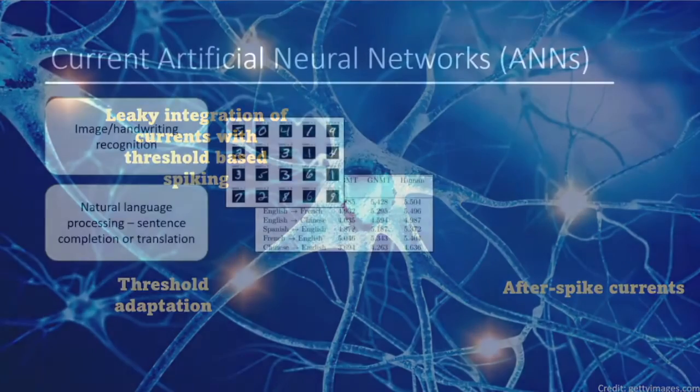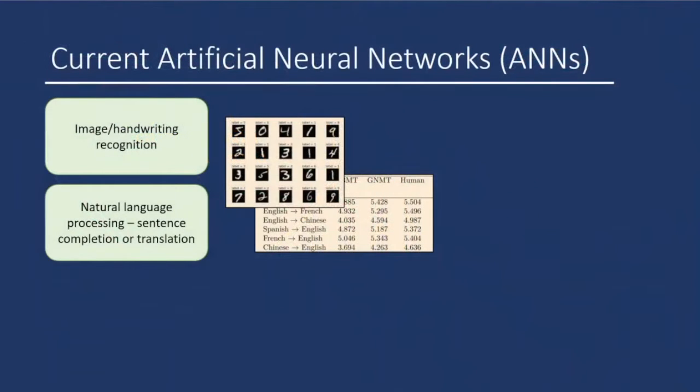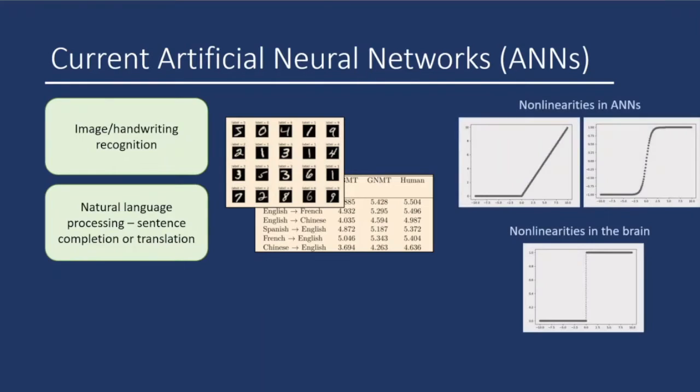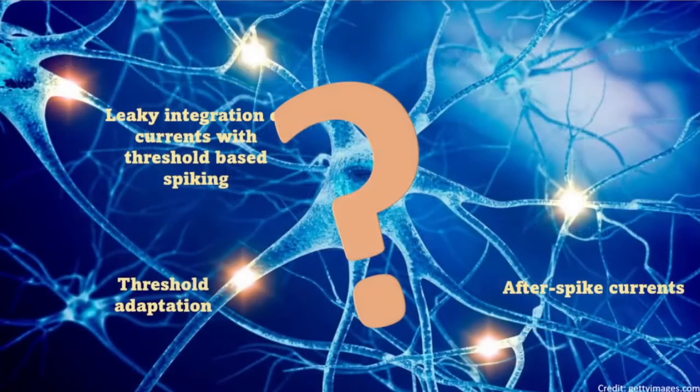When we compare this to current artificial neural networks, or ANNs, that attempt to emulate the brain's computing powers, we find that although ANNs are very successful at tasks like image recognition and sentence translation, they lack biological realism and they lack diversity in neuronal dynamics. This raises the question of what advantage do the diversity and complexity of dynamics we see in the brain have?